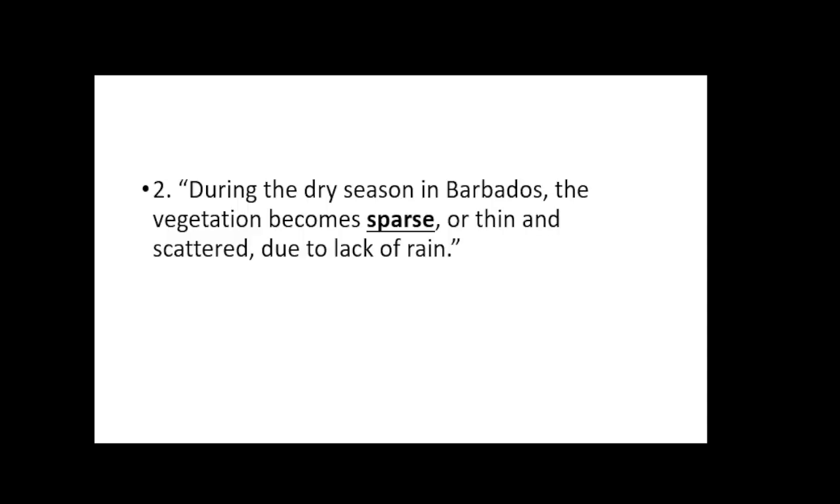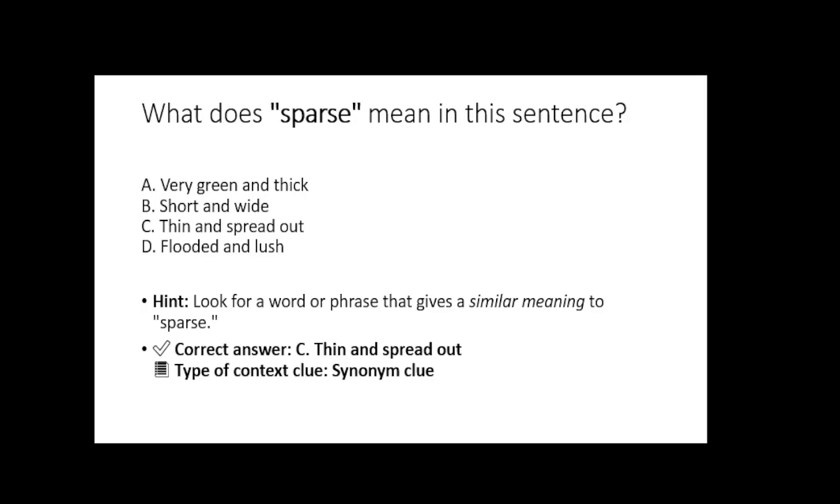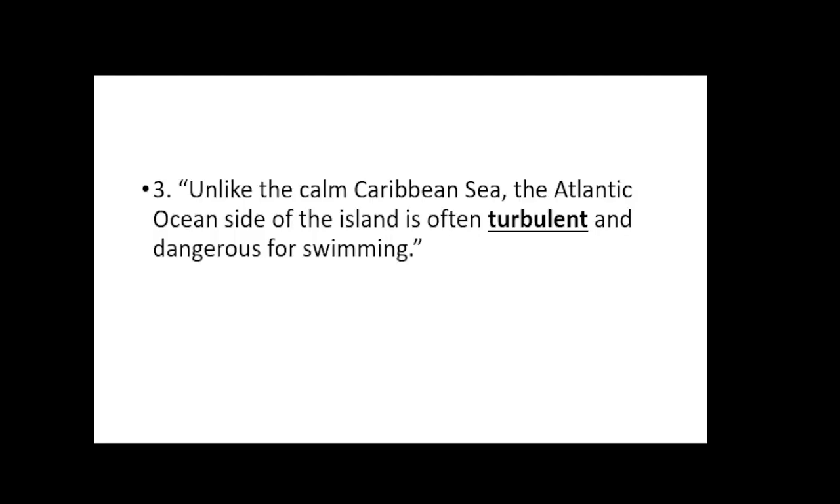Let's go on to the next one. During the dry season in Barbados, the vegetation becomes sparse, or thin and scattered, due to lack of rain. What does the word sparse mean in this sentence? Here's a hint. Look for a word or phrase that gives a similar meaning to sparse. The correct answer is C, thin and spread out. So we used a synonym clue. You're going great so far.